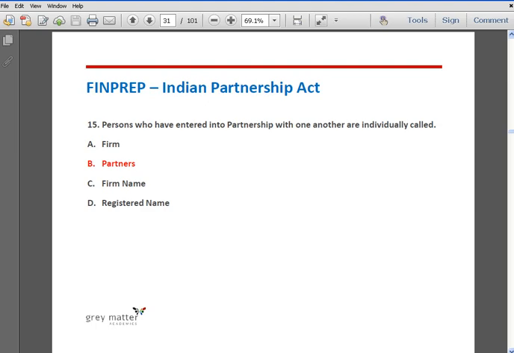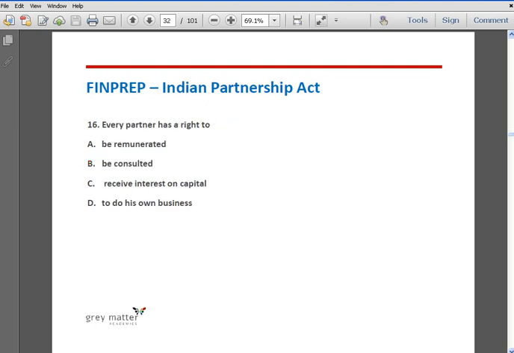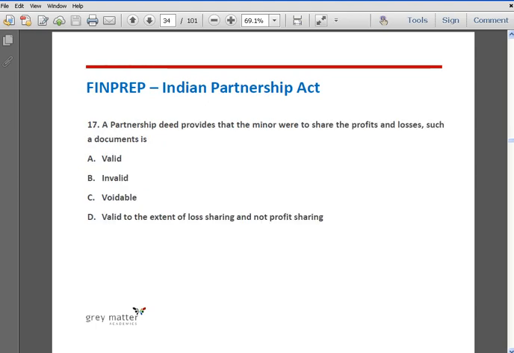The persons who have entered into partnership with one another are individually called partners according to the Partnership Act 1932. Question number 16. Every partner has a right to: option A, be remunerated. Option B, be consulted. Option C, receive interest on capital. Option D, do his own business. The correct answer is option B, to be consulted. Other options are not a matter of right. Based on the partnership deed, it may vary. Hence, the correct answer is option B, to be consulted.